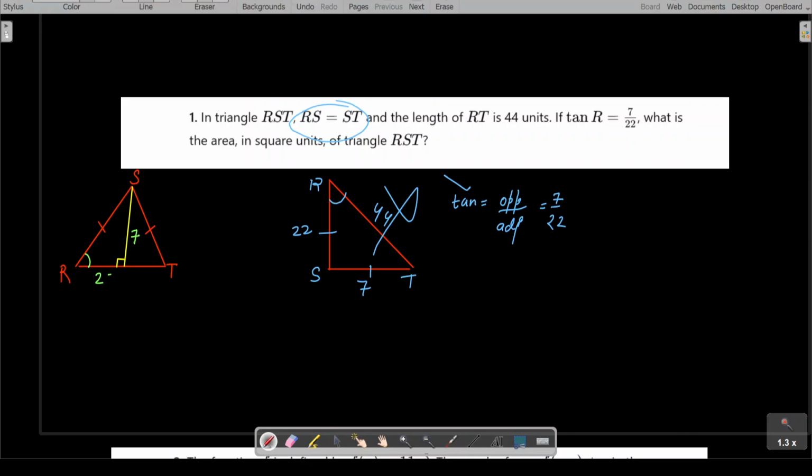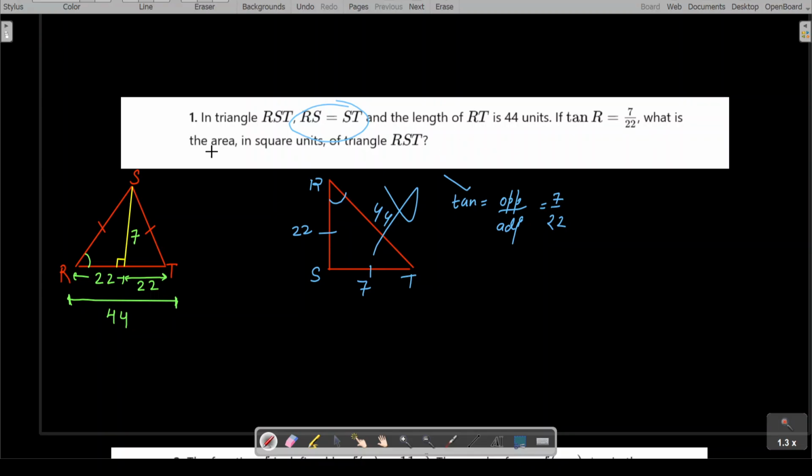Adjacent is 22, right? Now, if this is 22, I have drawn a perpendicular bisector. Can I say that this will also be 22? Even if you don't think about the perpendicular bisector, they have given me in the question that the total length is 44. So if this is 22, this will also be 22. Together it's 44 units. I hope that makes sense.